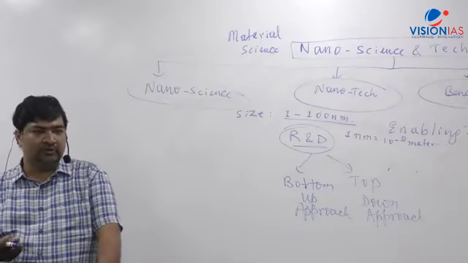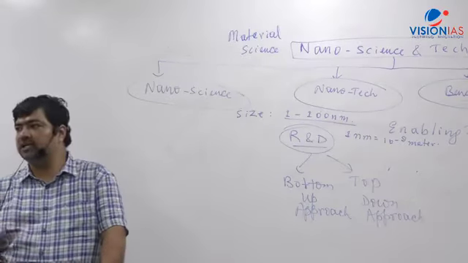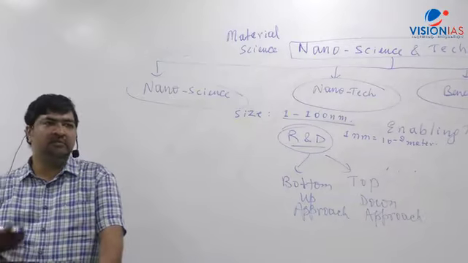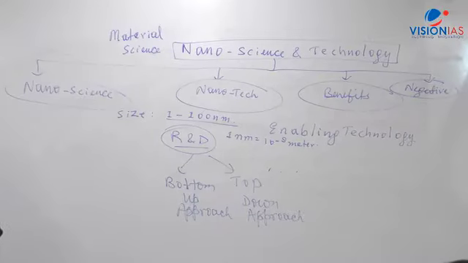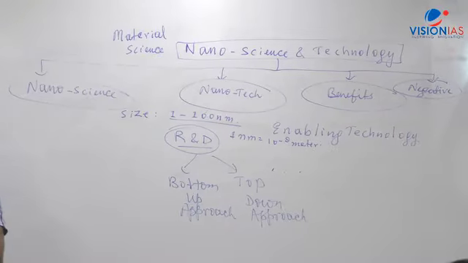Today we are talking about nanotechnology. As it keeps on happening over the next 50 or 80 years, there may be even more advancement in science and technology, more and more research. We can go even much smaller. Maybe the next scale will be the pico scale, 10 to the minus 12 meters. That's what a very famous scientist, Richard Feynman, said very long ago: there is a lot of room at the bottom. We never realize that something which is not seen with naked eyes, which is very microscopic, can have a lot of things which can be manipulated. So advancement in research will always go to a smaller scale.